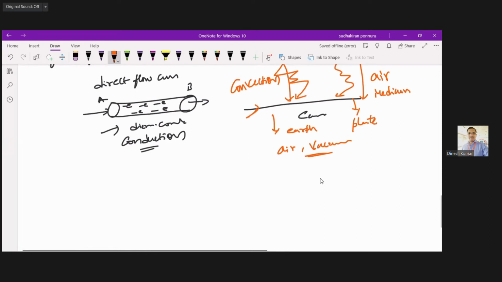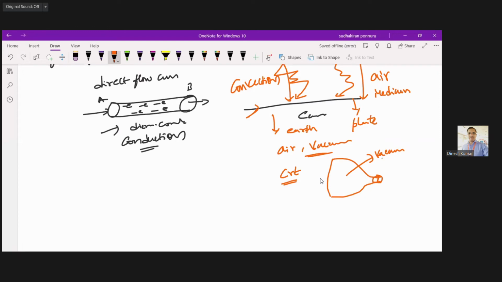We have the CRT television, the picture tube television. If you open it, you have one picture tube like this, and here you have one cathode. Inside this tube you have a vacuum.